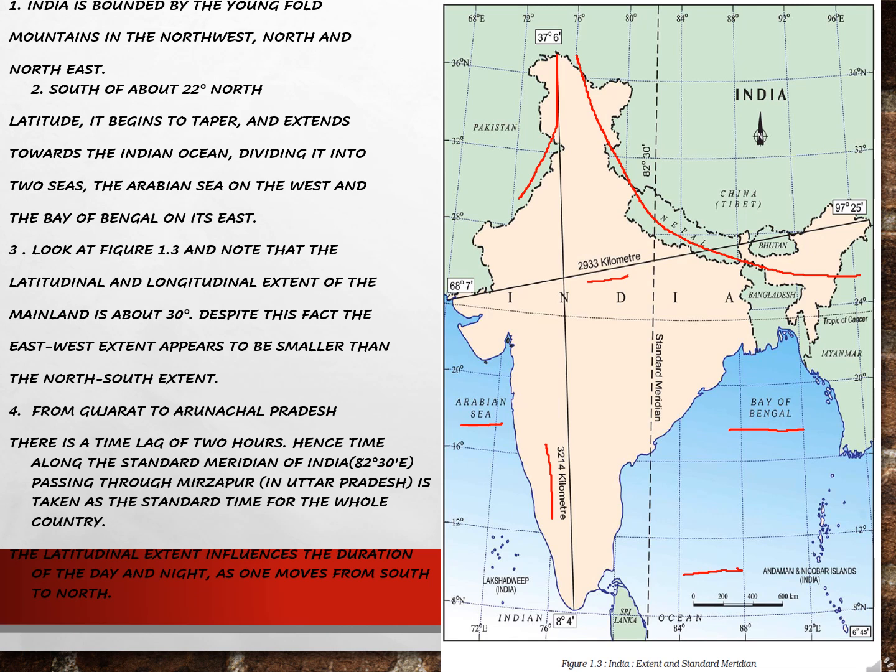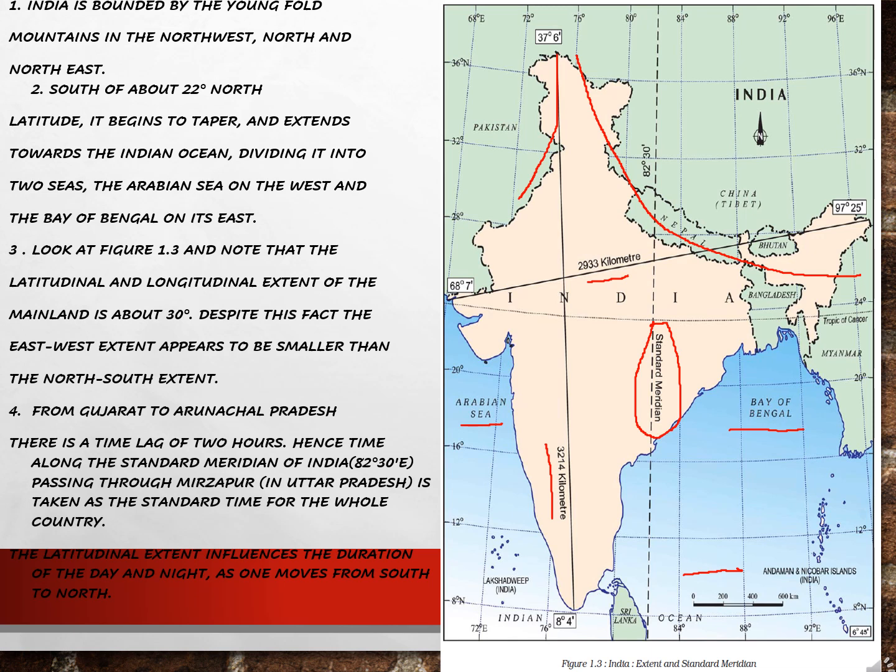You can see the Bay of Bengal is in the east and the Arabian Sea is in the west. You can see this particular line running. This is the standard meridian. What do you understand by this standard meridian? That India follows one standard time throughout its whole country.